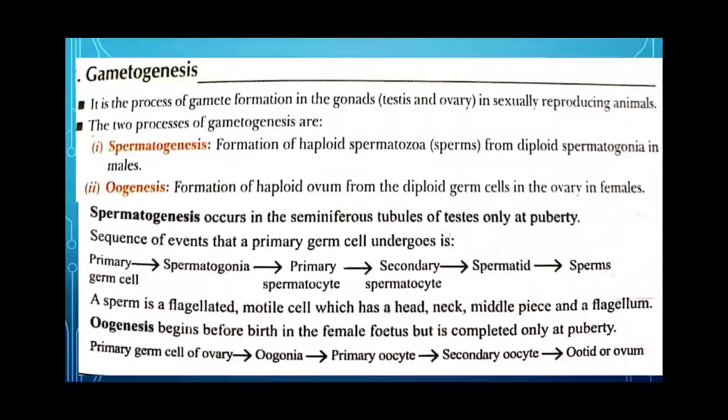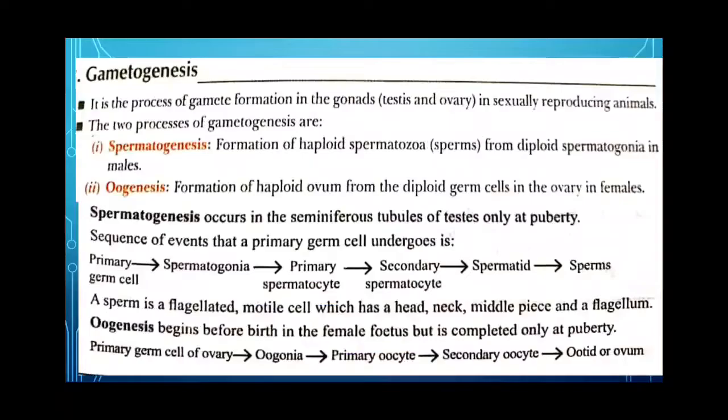After spermiogenesis, sperm heads become embedded in the Sertoli cells and are finally released from the seminiferous tubule by the process called spermiation. Now, a sperm is a flagellated motile cell which has a head, neck, middle piece, and a tail.